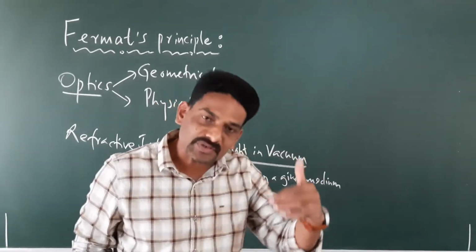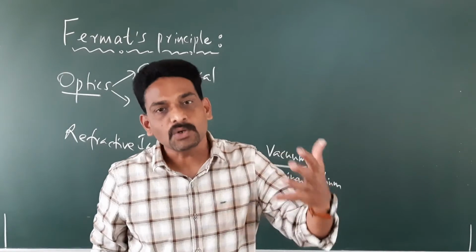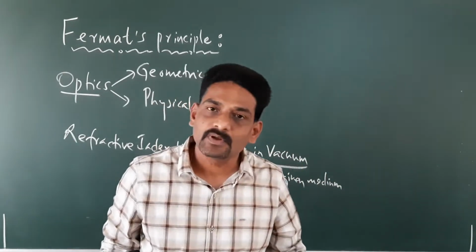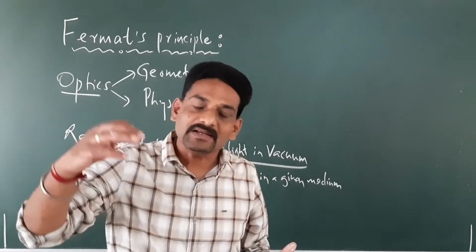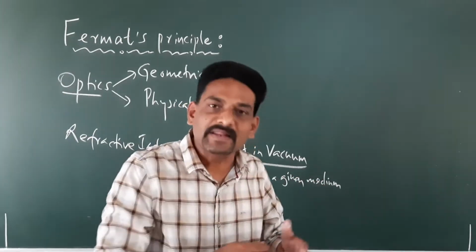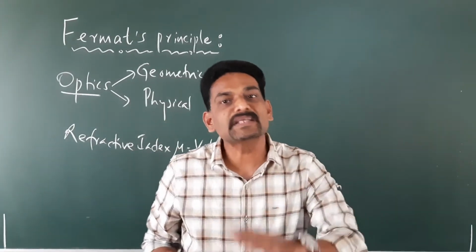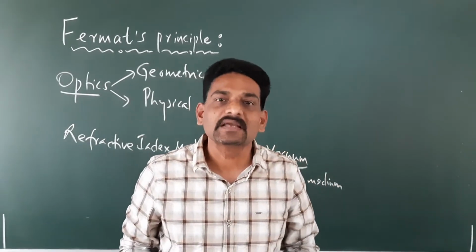When it encounters some media, like glass or water or a viscous medium, what happens? The velocity of light decreases.